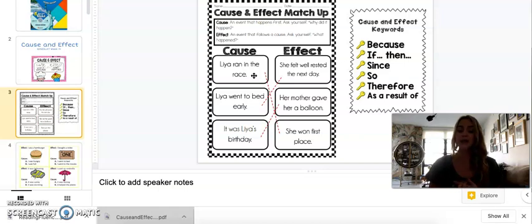So if we look at some of our examples, on one side it has the cause, and on the other side it has the effect. So Leah ran in the race. So if we look at the effect side and we go all the way down, so she ran in the race, so she won first place. She won. Leah went to bed early. The effect of that, what happened, is she felt well rested the next day. The cause for the last one is it was Leah's birthday, and the effect is, well, what happened? Her mother gave her a balloon. So this is just an example of some cause and effect